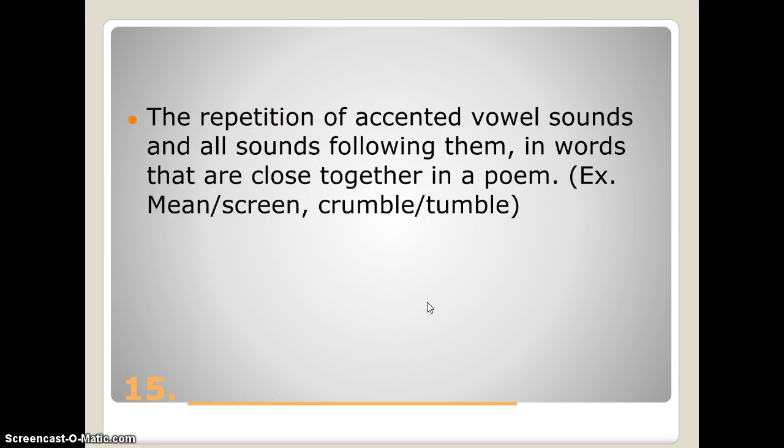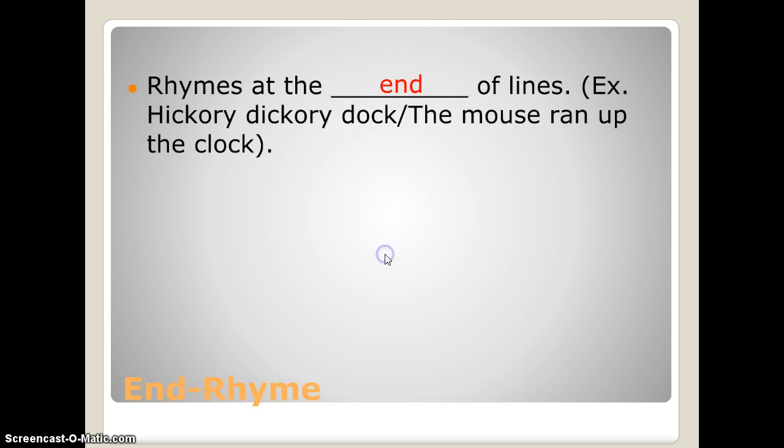The repetition of accented vowel sounds and all the sounds following them in words that are close together in a poem is, of course, that rhyme that we talked about earlier. So if we have mean and screen or crumble and tumble, those words have that accented vowel and all the sounds that go after them, the een in this case and the umble in this case, repeated, and that makes it a rhyme. Rhymes can be within lines or at the end of lines. We'll talk about that in a minute.